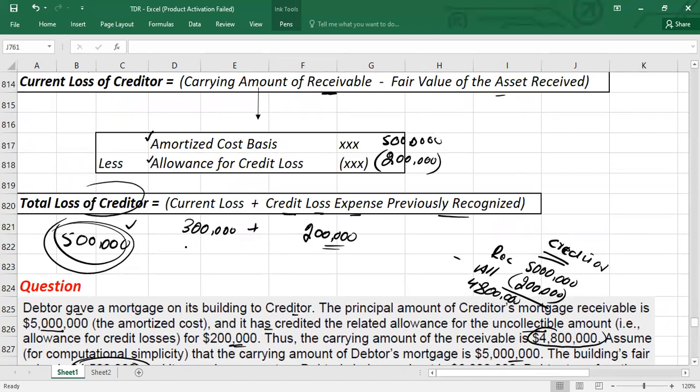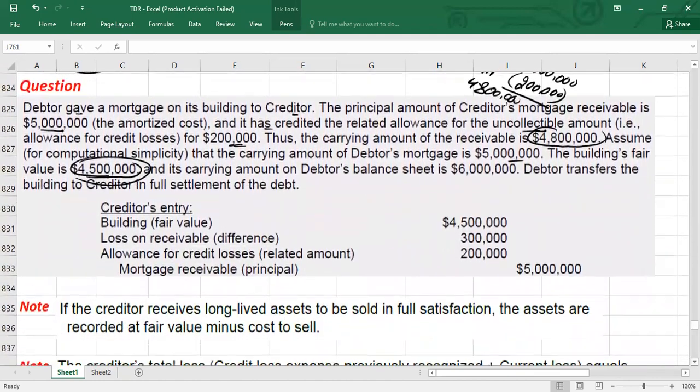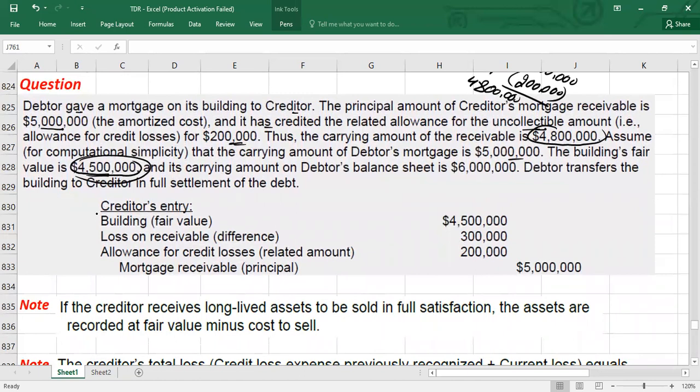Now the point is, guys, what entry will we pass as the creditor? First of all, you have to debit the building, because the creditor is receiving the building at fair value. Here we have 4.5 million as the fair value. It is given in the question. Then you have to credit the mortgage receivable at the principal amount, because in your books you have a receivable minus allowances. So you credit the mortgage receivable, and to remove the allowances, because normally allowances for credit losses is a credit, you will debit allowances for credit losses.